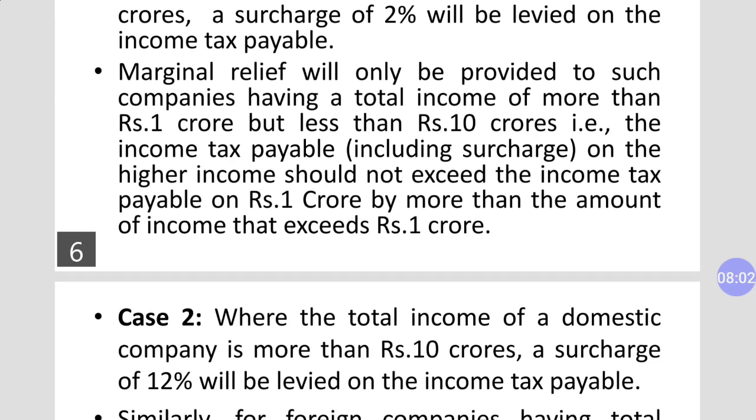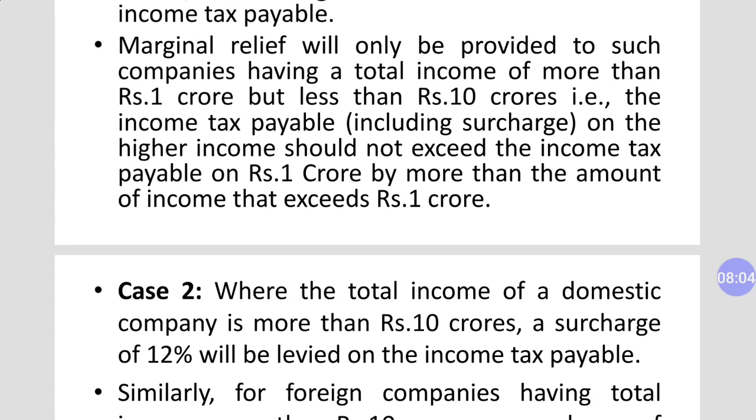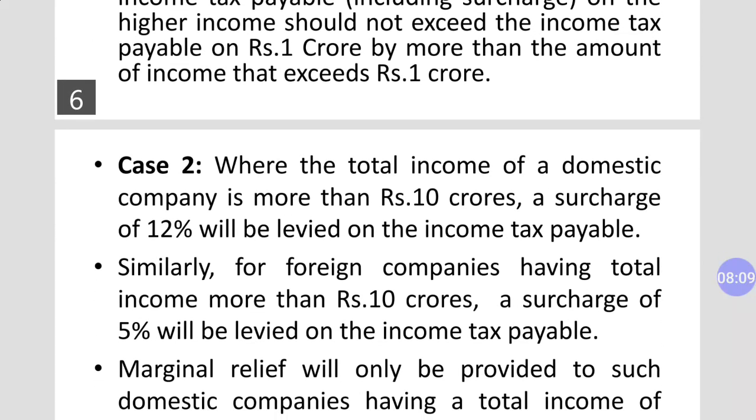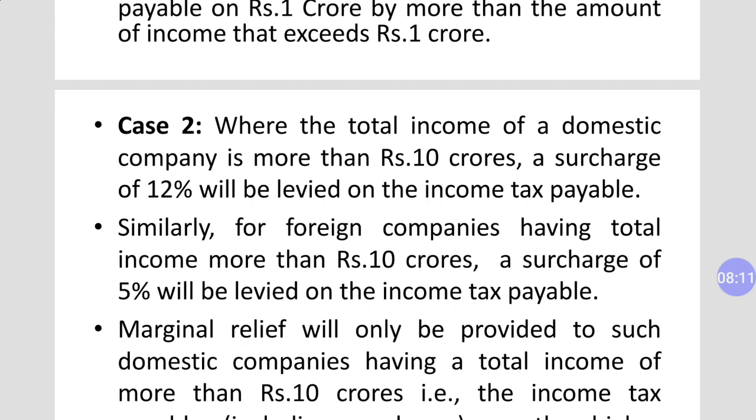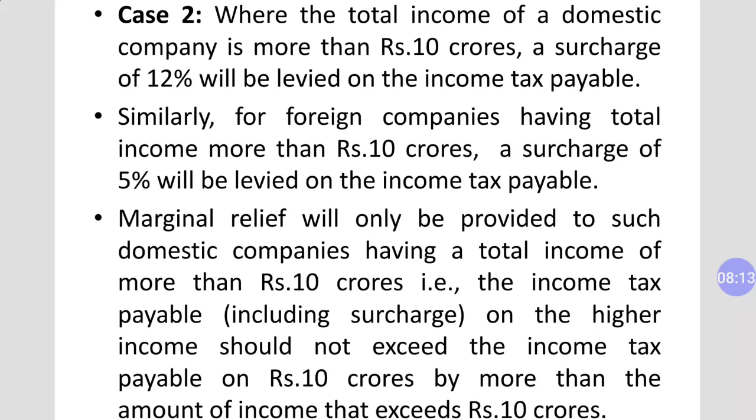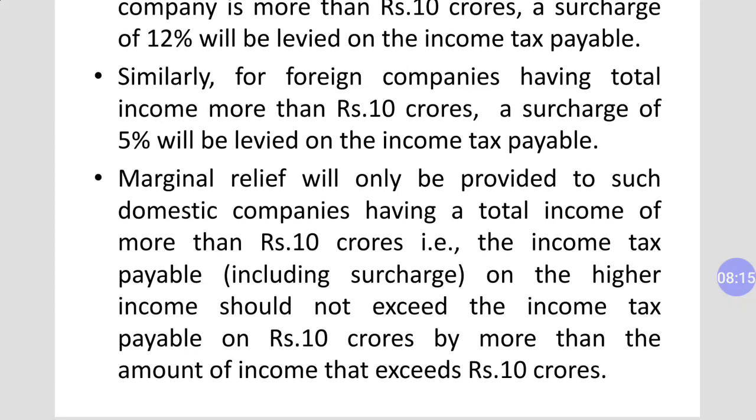Okay, now in case 2, where the total income of the domestic company is more than 10 CR, the surcharge is 12%. For the foreign company, marginal relief will only be provided to such domestic companies having total income more than 10 CR. The income tax payable including surcharge on the higher amount should not exceed the income tax payable on 10 CR by more than the amount exceeding 10 CR.